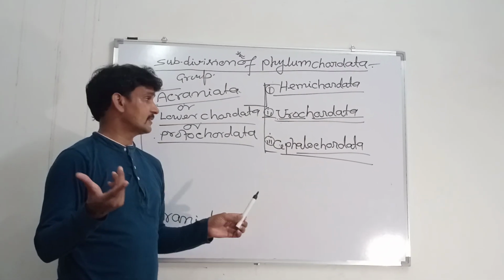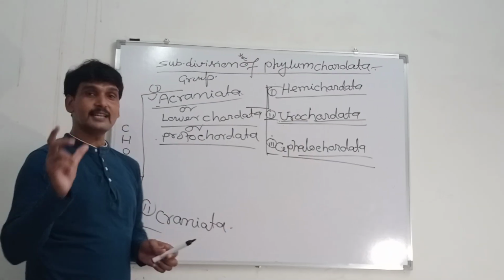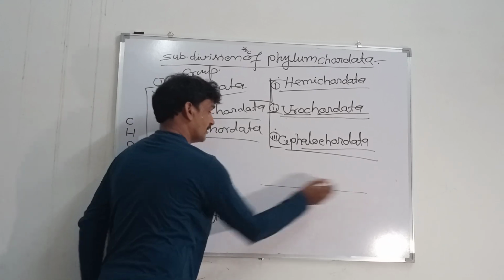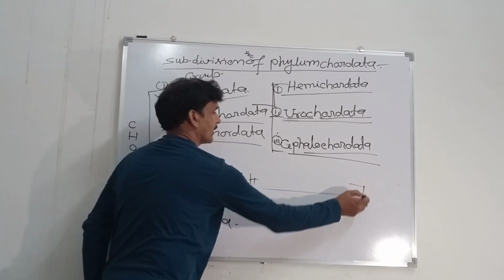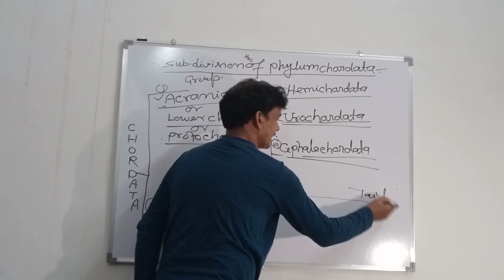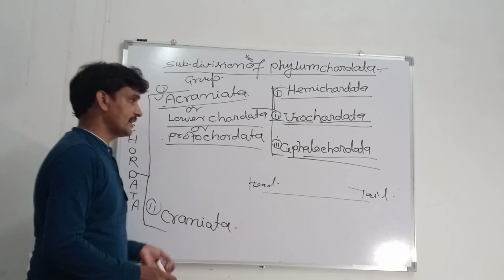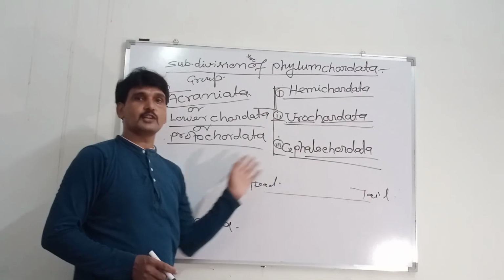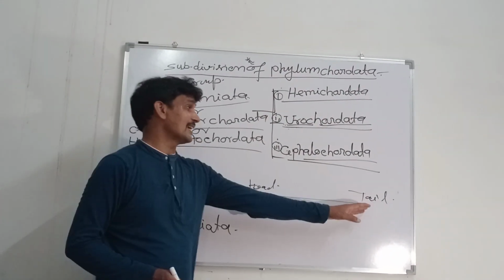Amphioxus means both ends are pointed, because the notochord is extended from head to tail. In case of Cephalochordata, the notochord extends from the anterior to the posterior end, or you can say from head to tail region.